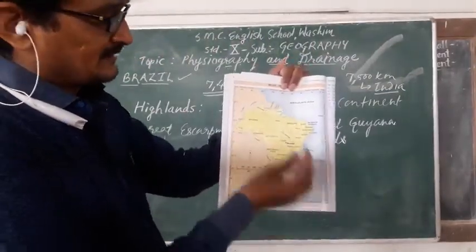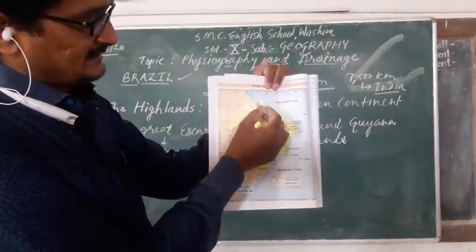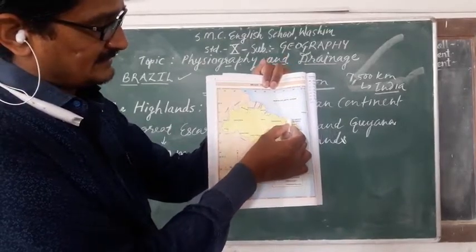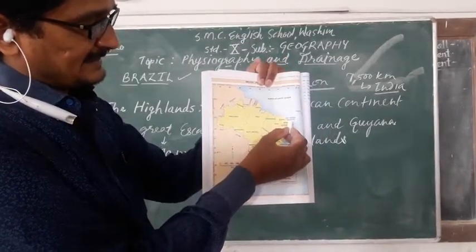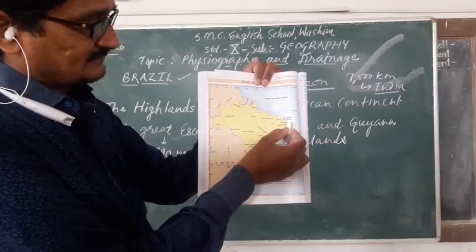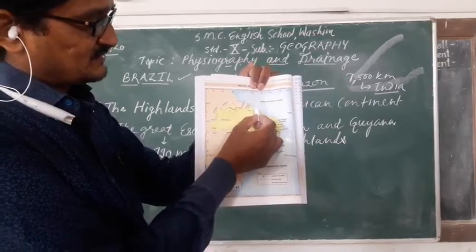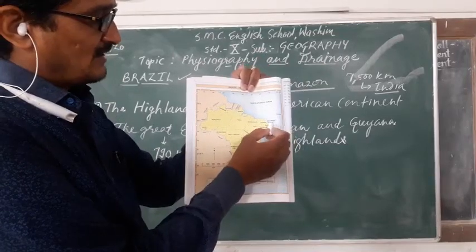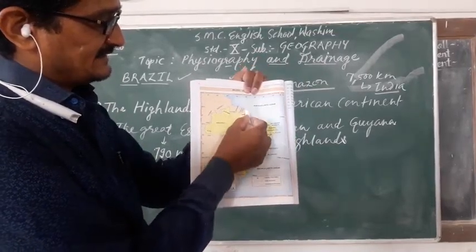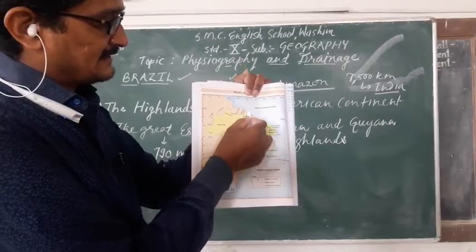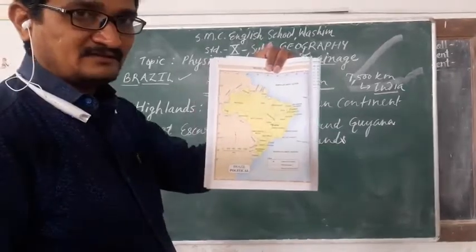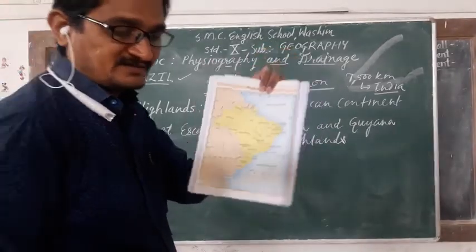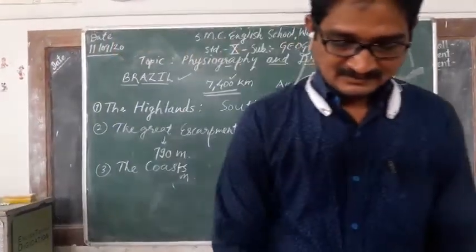This Amapá region, this coastline, Rio de Grande North. These names you should learn. This is the north coastline of Brazil. Try to understand that.